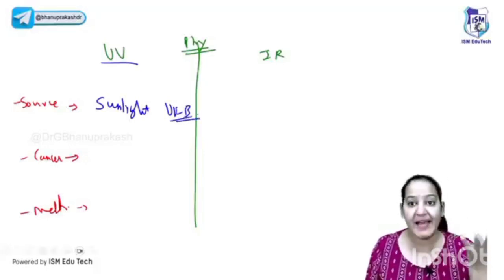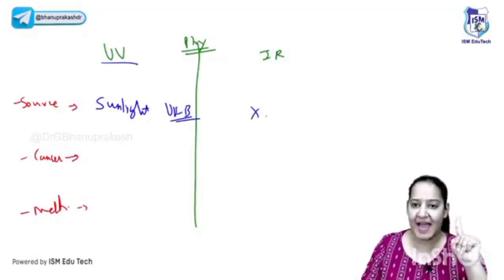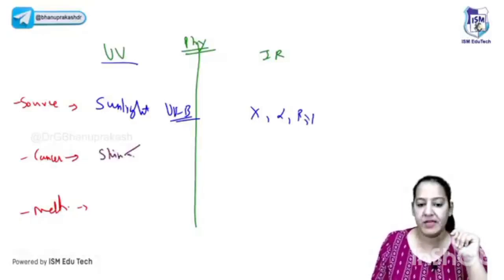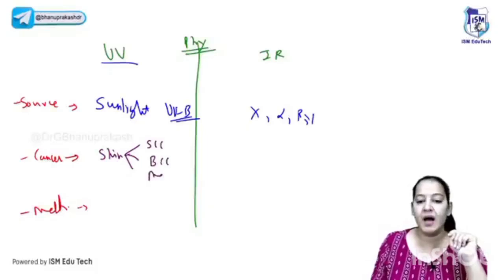C never reaches the earth and A is good. A is healthy, right? So IR, the source is X-ray, alpha ray, beta ray, gamma ray. Which cancers does it cause? Here UV rays cause skin cancer. The three types of skin cancers: squamous cell carcinoma, basal cell carcinoma, and melanoma.